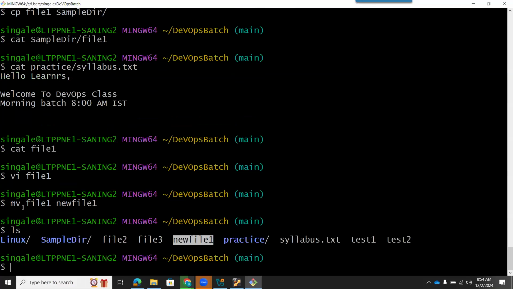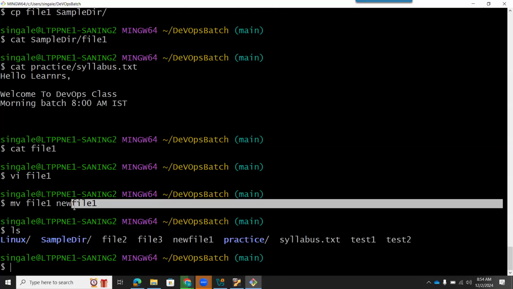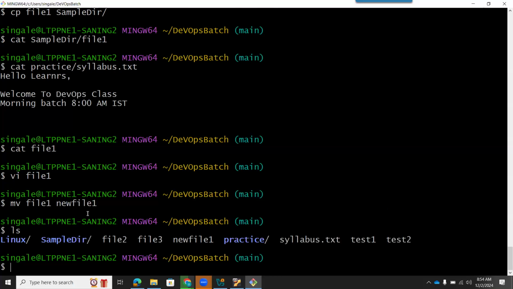How can we achieve this? Using the command mv. So how to use it? If I want to rename this file, keep that file at first place, which I have to rename, and then give the name to which I want to rename it. So I wanted to rename it as newfile1. So using the mv command, I am able to rename that file, and you can see it is showing as newfile1. Understood, everyone? How to rename the file?